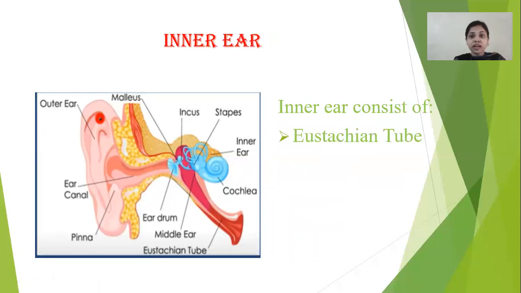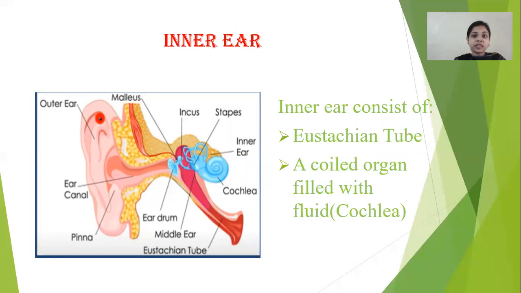The inner ear consists of a eustachian tube, which is present here and directly connected to a sensory organ which is connected to your brain. And here is a coiled organ filled with fluid, called the cochlea. Here is the coiled organ called the cochlea, in which the fluid is present. How this works we will see one by one.